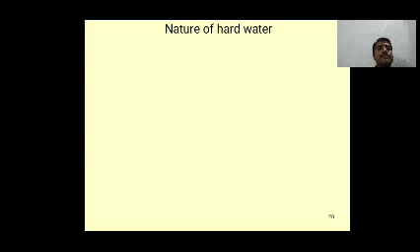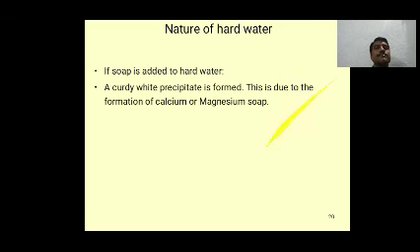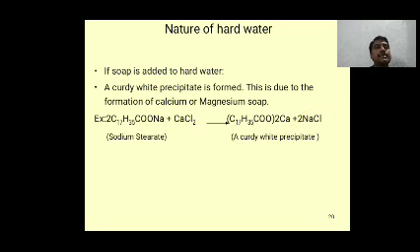Hard water. Nature of hard water: if soap is added to hard water, a crude white precipitate is formed. This is due to the formation of calcium and magnesium soap.